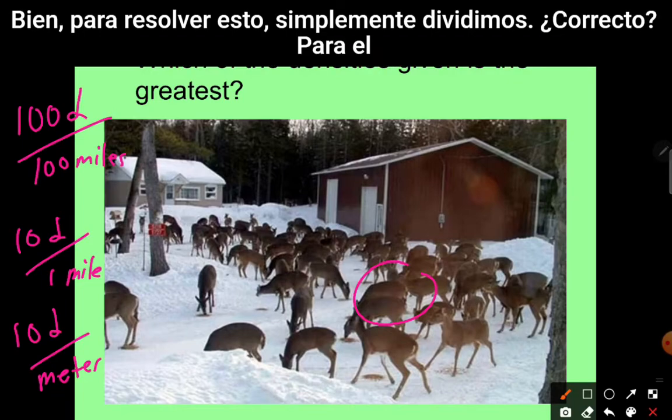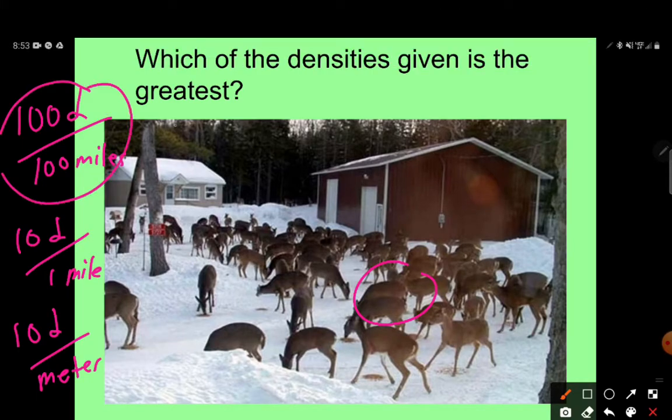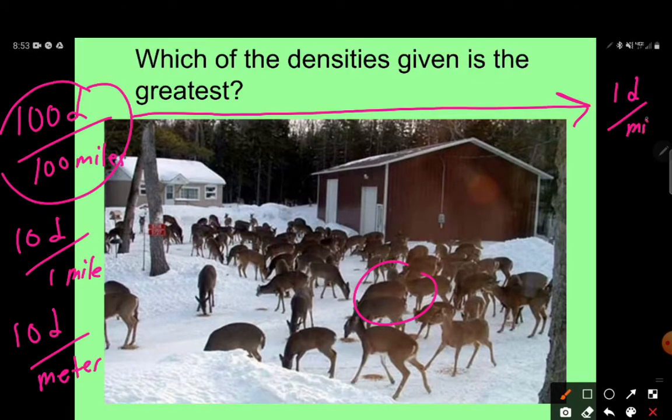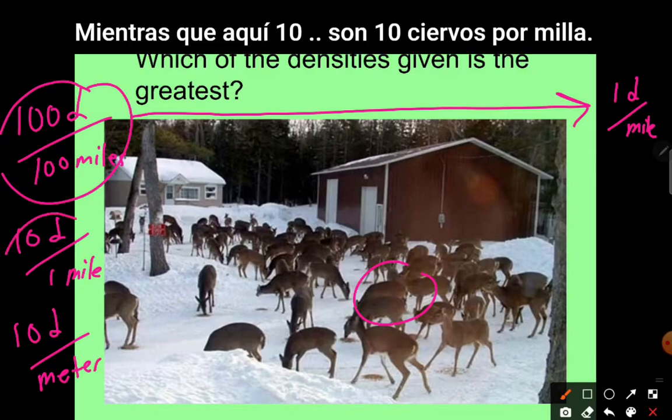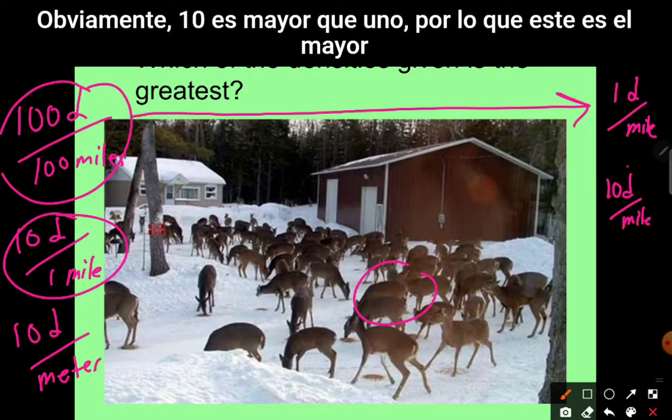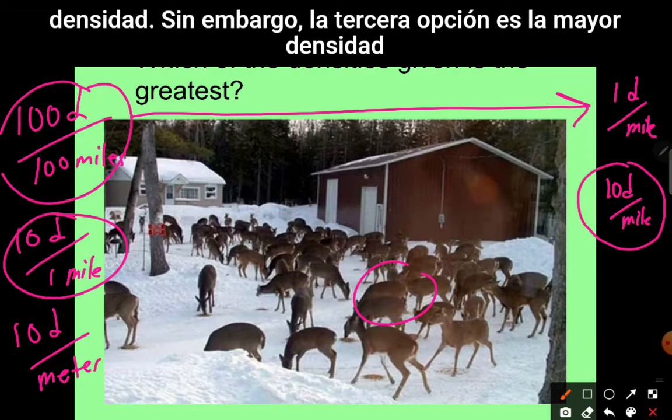Okay, so to figure this out, we simply divide, right? For the first one, 100 divided by 100 is just 1. So that would be only 1 deer per mile. Whereas over here, 10 is 10 deer per mile. Obviously 10 is greater than 1, and so this is the greater density.